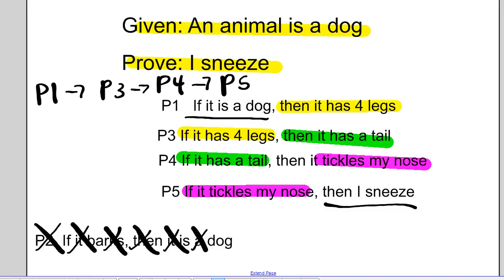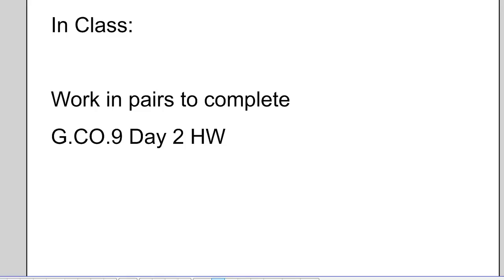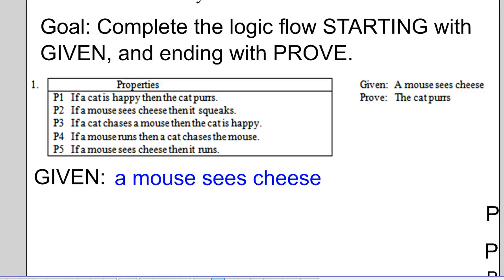Given a given and a prove, we're going to link statements in logical order, and we're going to do them with non-geometry statements so you can see their flow. All right. Your job in class, I want you to work with your partner. I want you to work with your elbow partner, so the person you're sitting next to. You're going to work in pairs to complete this worksheet. And this worksheet gives you a bunch of statements and a given and a prove. And you're going to link these together. And our sub's going to walk around and check on you. I'd love to have it done by the end of class. If not, it's going to be due Monday when you come back.